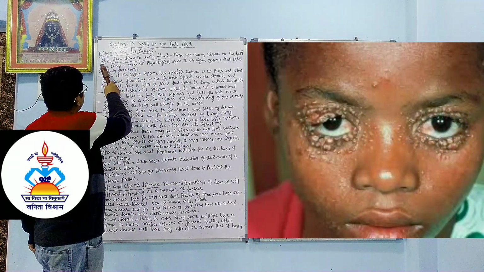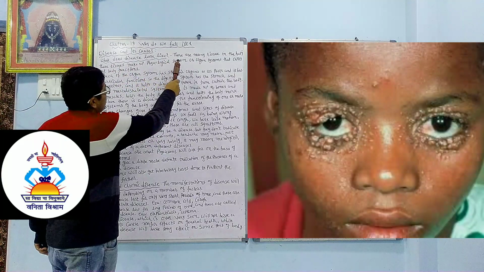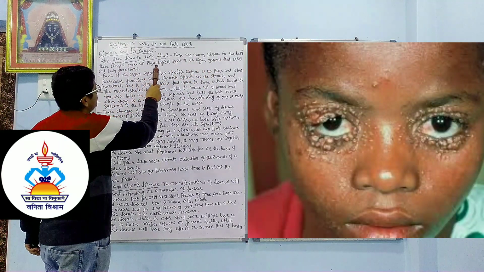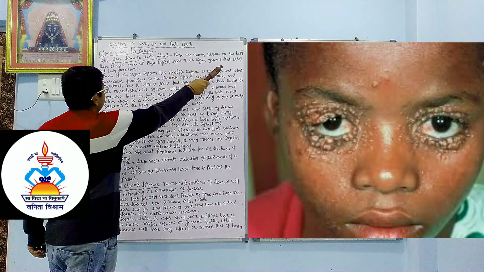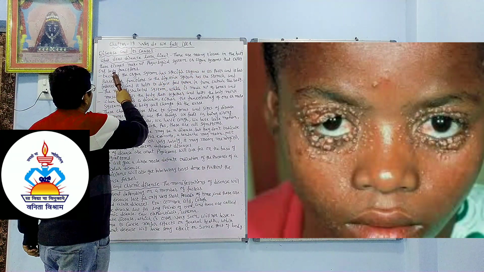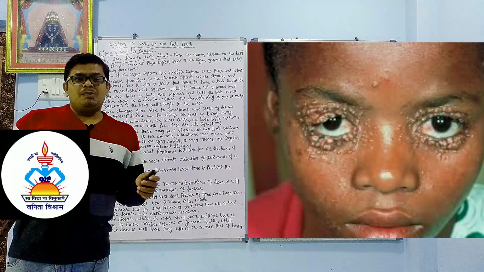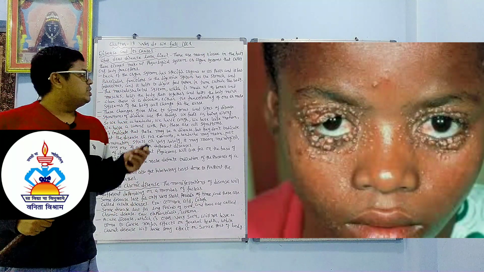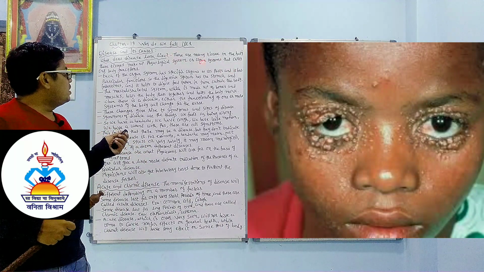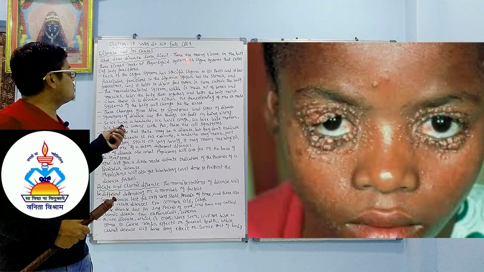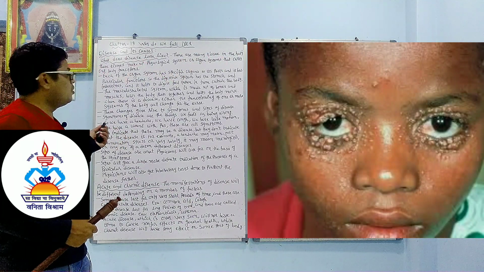In that, we are going to learn about what disease looks like. There are many tissues in the body. These tissues make up a physiological system or organ system that carries out body functions. Dear student, we know about tissue. When many cells are combined for one function, that is called a tissue.